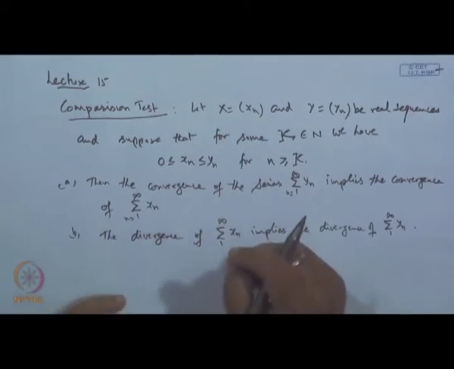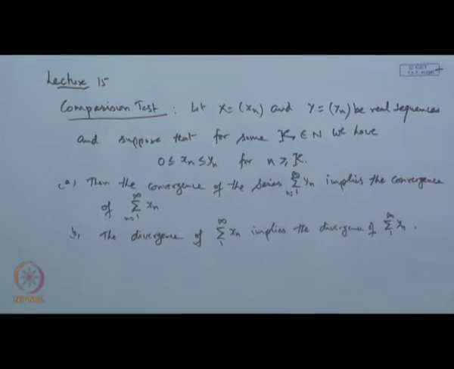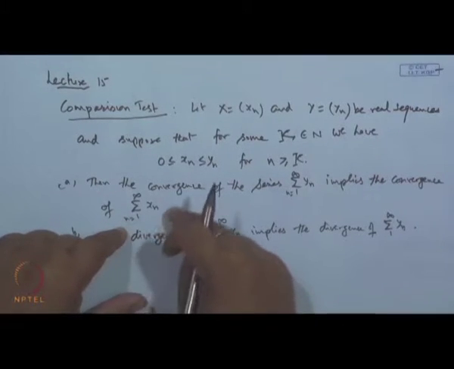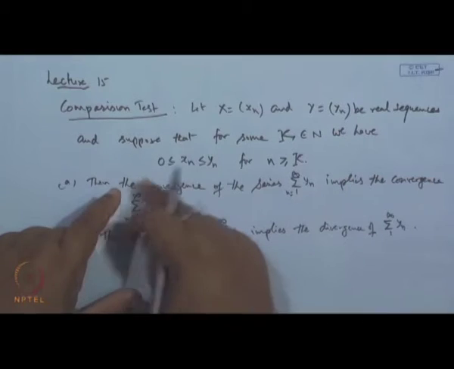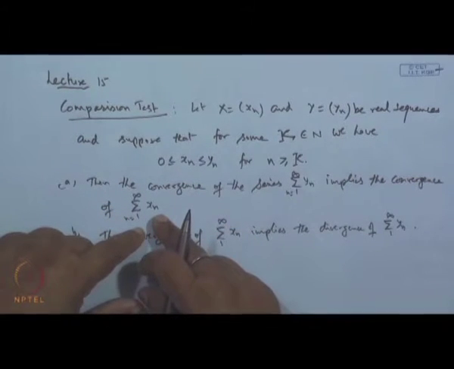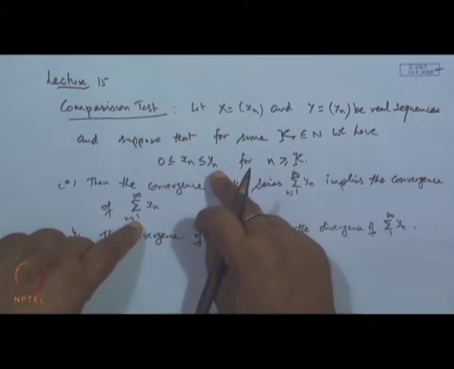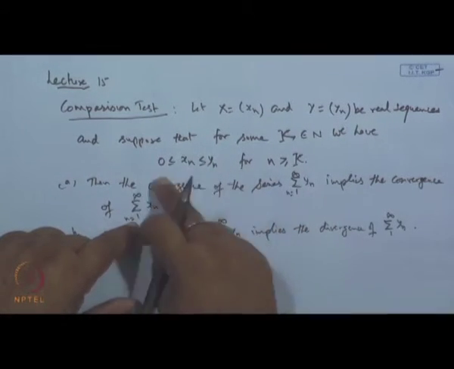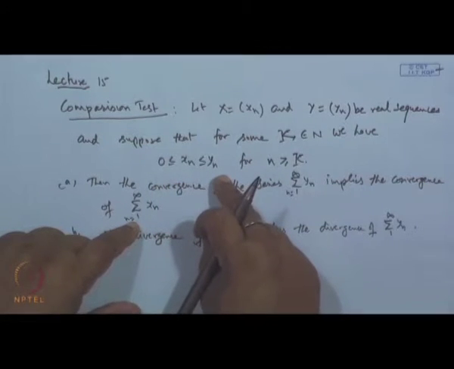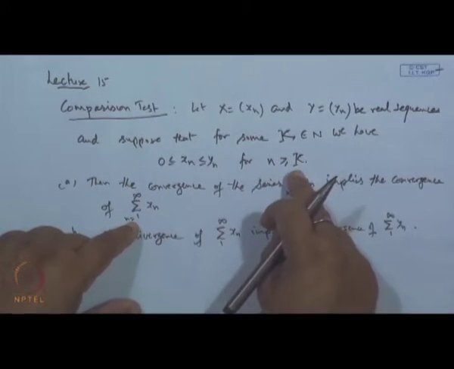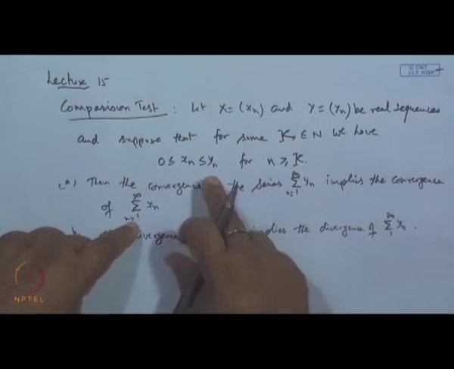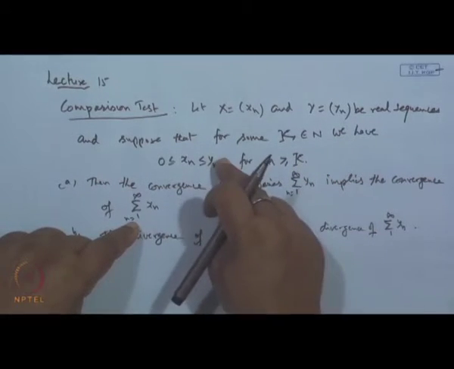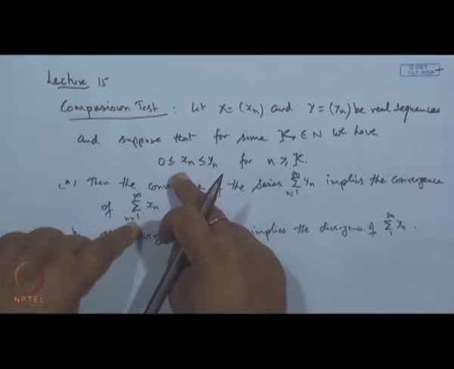So, what the comparison test says: if we have a series sigma x n whose terms are each non-negative, then to find out the nature of the series sigma x n, if we are able to identify some sequence y n for which the relation 0 is less than or equal to x n, less than or equal to y n holds, either for all n or maybe after a certain stage, then the convergence of sigma y n will imply the convergence of the series sigma x n.